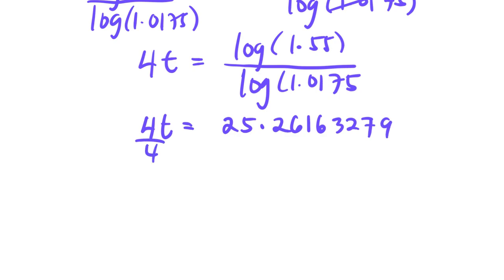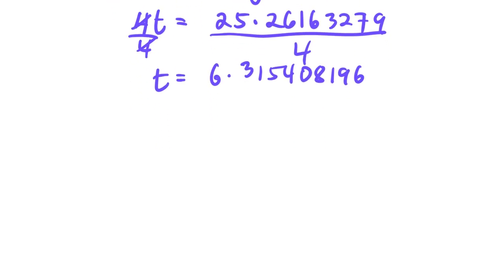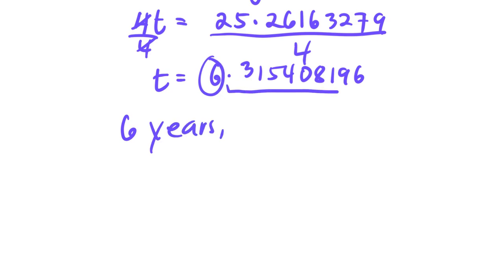And we're going to divide both sides by 4 in order to isolate t. That should give us around 6.315408196. So this is going to be your 6 years. And if I multiply the decimal part by 12, that's going to give me the number of months, which is around 3 months.